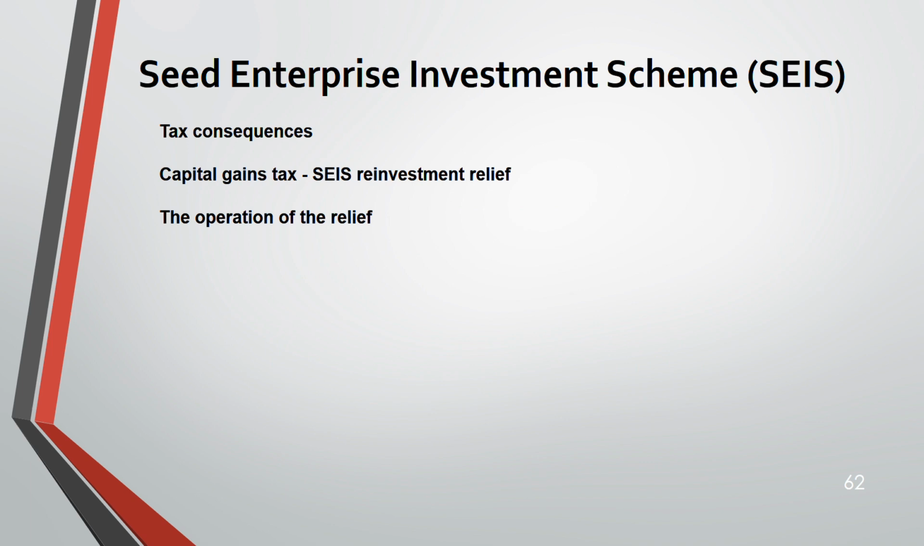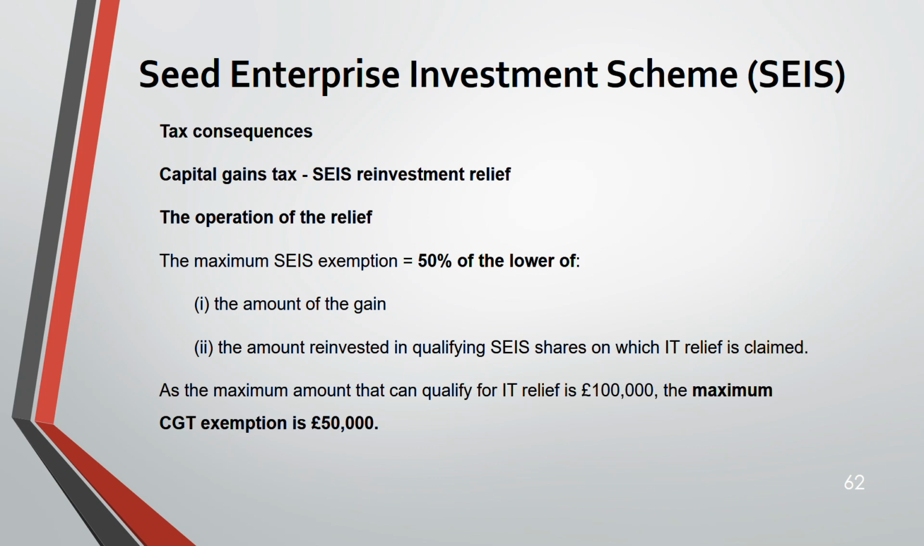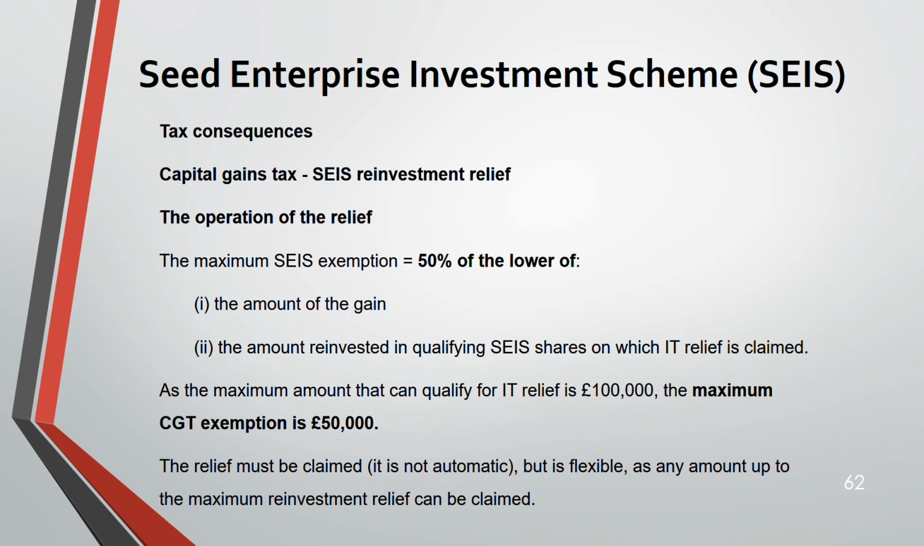Now, how does this relief work? Maximum exemption is 50% of the lower of the amount of the gain and the amount reinvested in qualifying SEIS shares on which income tax relief is claimed. As the amount that qualifies for income tax relief is 100,000, the maximum CGT exemption is 50,000. Remember, this relief is not automatic. It has to be claimed, but it is flexible. How? You can claim any amount of reinvestment relief, so any amount up to the maximum reinvestment relief can be claimed.